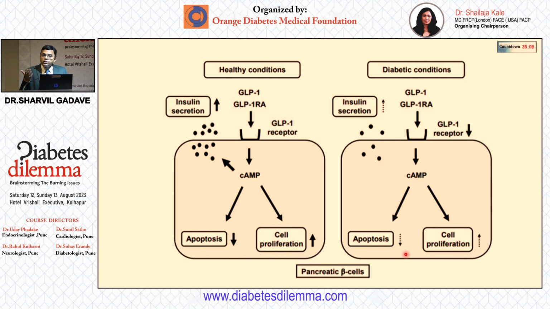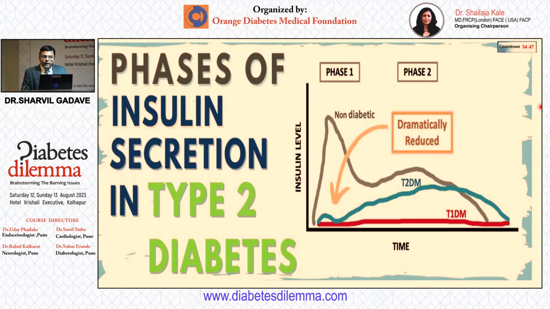Now in physiology, there is a good GLP response in the body, but in diabetes, the incretin based pathway is affected. So when you augment that, when you give either a DPP4 inhibitor or you give GLP-1 in a very supraphysiologic dose, that leads to activation of that pathway, which is otherwise suppressed in type 2 diabetes. And phase 1 and phase 2 insulin secretion.